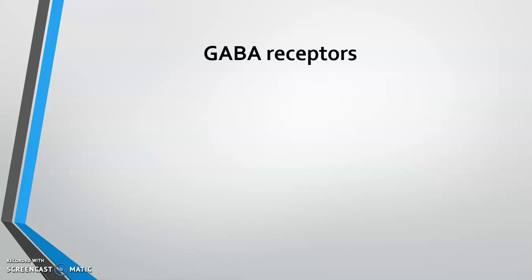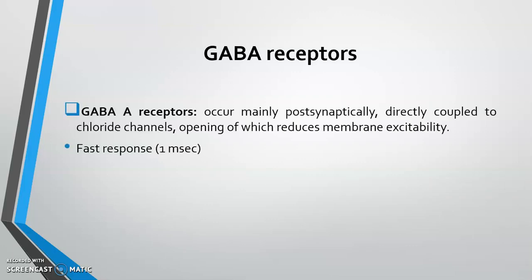So let us see GABA receptors. GABA A receptors are located postsynaptically and coupled to chloride channel, opening of which reduces membrane excitability. They show fast response, about 1 millisecond. Drugs, benzodiazepines and barbiturates act through these receptors.